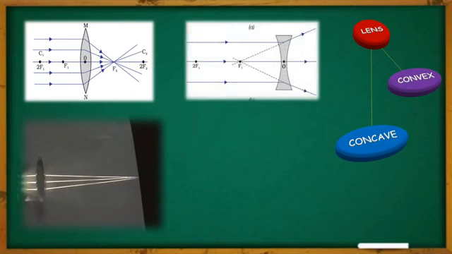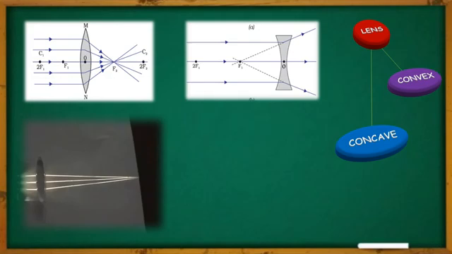Similarly, concave lens. In case of concave lens, as you can see in the diagram here, this kind of lens is also called diverging lens, which is thin at the center and thick at the edges. Whenever the incident light rays pass through this kind of lens, after suffering from refraction, all of them are diverging away, meaning they will never meet each other at the other part of the lens.